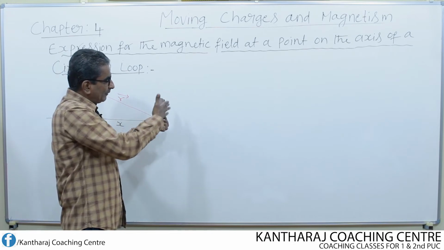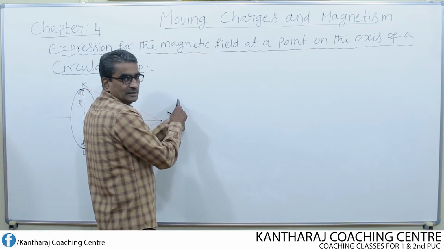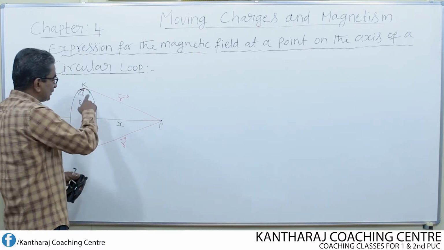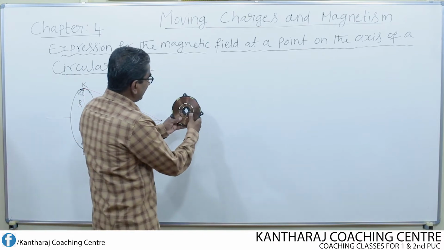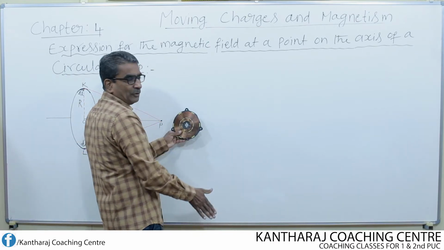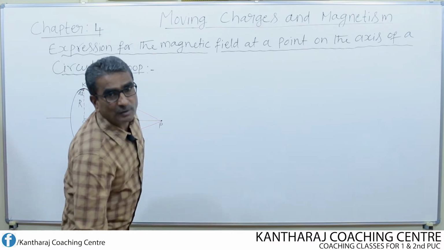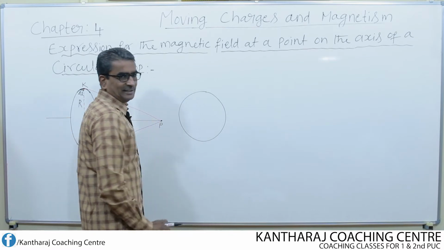So if the plane of the loop is perpendicular to the plane of the board, it should be represented in oval shape. Suppose the plane of the loop or the coil is parallel to the plane of the board, then how do you represent that loop or coil? It should be represented by means of a circle like this.